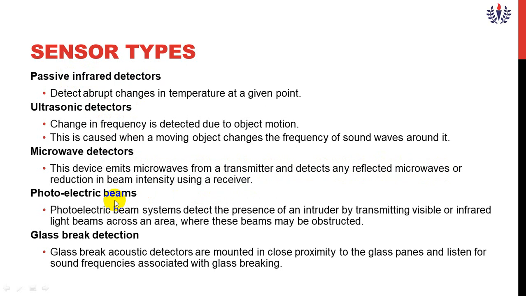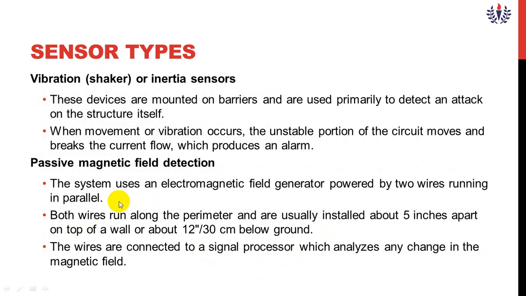The fourth one is photoelectric beams. Generally, photoelectric beam systems detect the presence of an intruder by transmitting visible or infrared light beams across an area. The fifth one is glass break detection. Glass break acoustic detectors are mounted in close proximity to the glass panes and listen for the sound frequency. So almost 6 detection systems are there in sensor types: passive infrared, ultrasonic, microwave, photoelectric, glass break detection, and vibration.